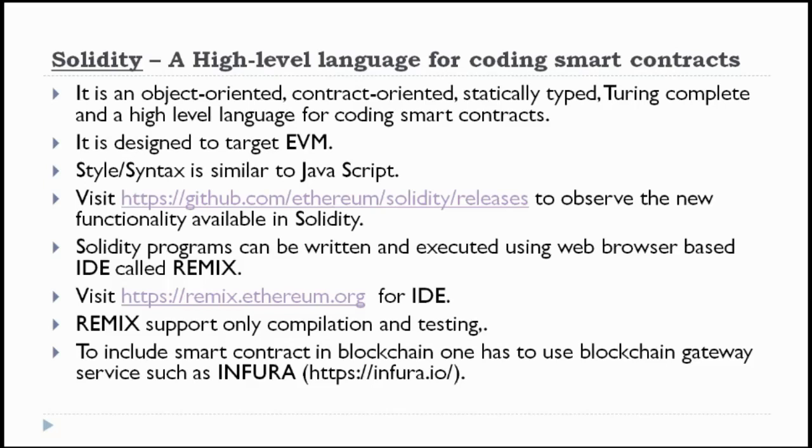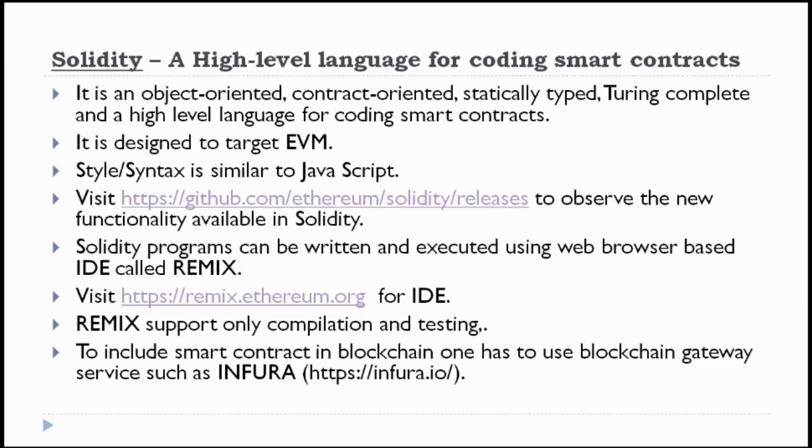Remix supports only compilation and testing, but deployment has to be done based upon your DApp, decentralized application design. To include a smart contract in the blockchain, one has to use blockchain gateway services such as Infura. We cannot directly deploy on the main chain, hence we may deploy the smart contract and decentralized applications on the test networks provided by Ethereum.